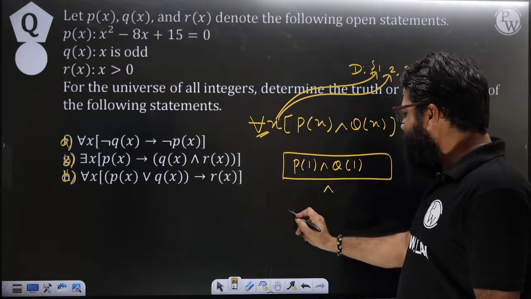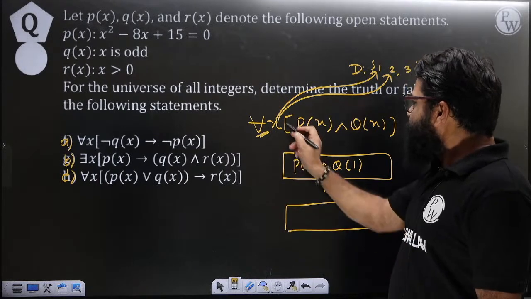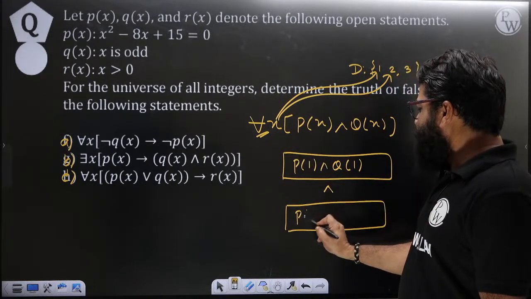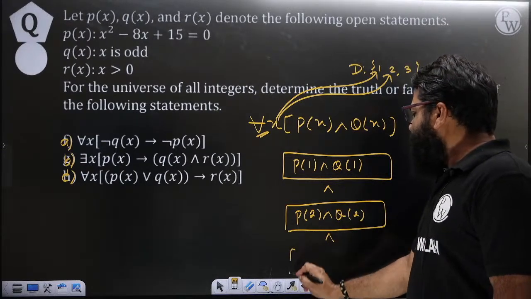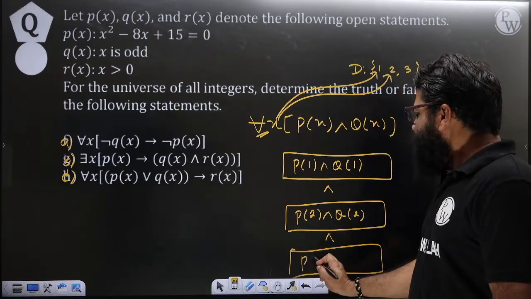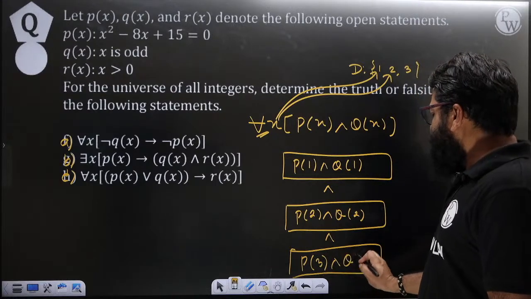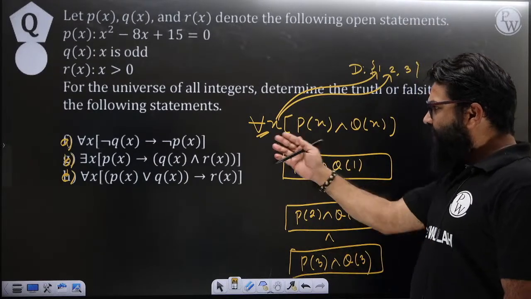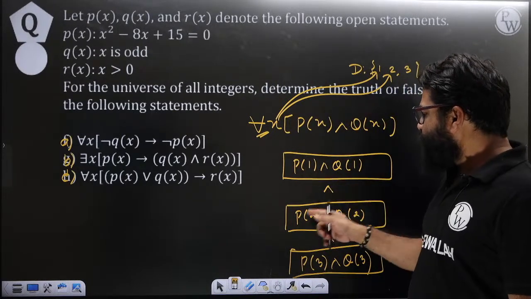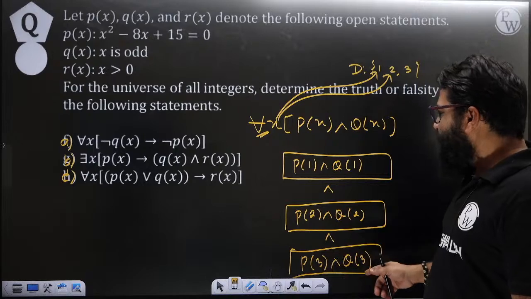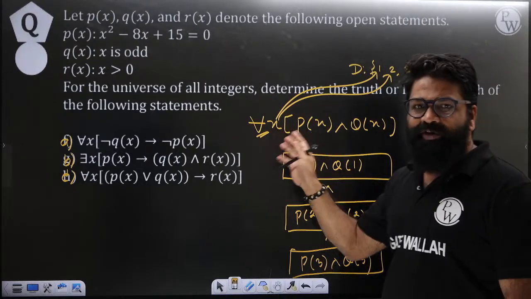So here we will have the AND condition, and then this x will take the element 2. So it will become P of 2, and here it will become Q of 2. In the same way, the last one you get is P of 3, and here Q of 3. So this is the way of behavior. These things will behave like this: P of 1 and Q of 1, P of 2 and Q of 2, and P of 3 and Q of 3. In that manner we will try to understand.